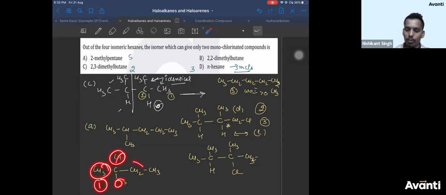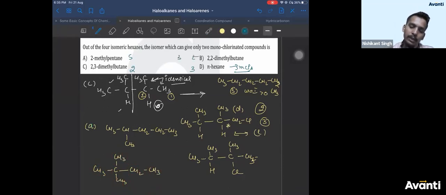2nd product with this CH2, 3rd product with this CH3. So here also you get 3 without optical isomer. So I guess the question is asking only without optical isomer. Without optical isomer, only one is giving you 2 isomers, that is C. So the correct answer will be C. Right? In A, there will be more, there will be a chiral carbon. Chiral carbon is possible in A, Chetna.